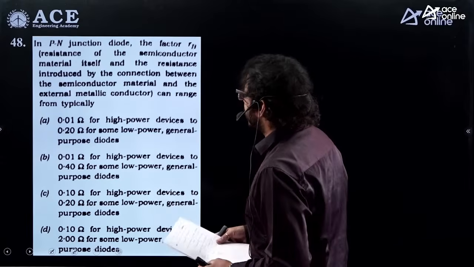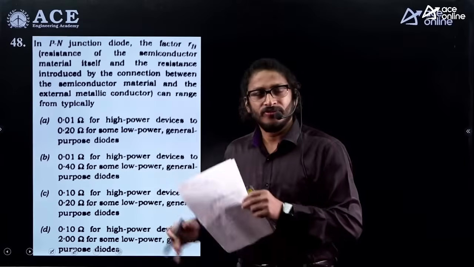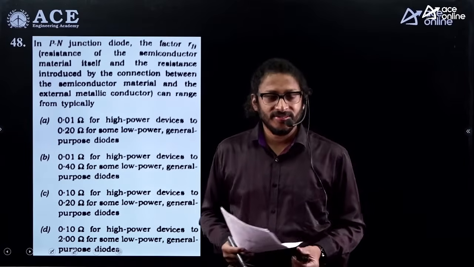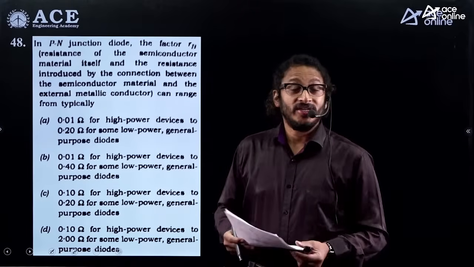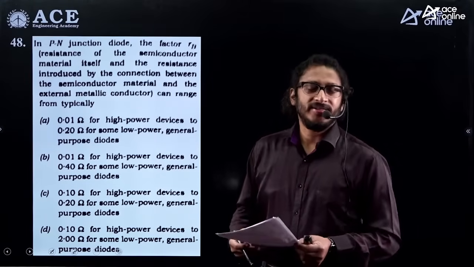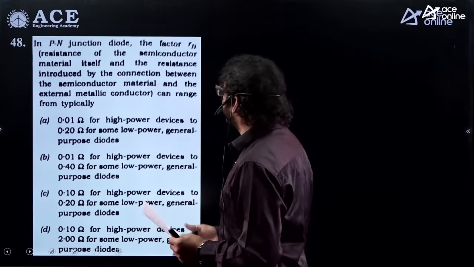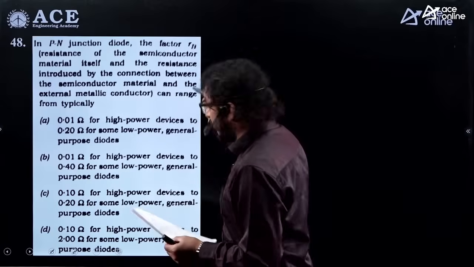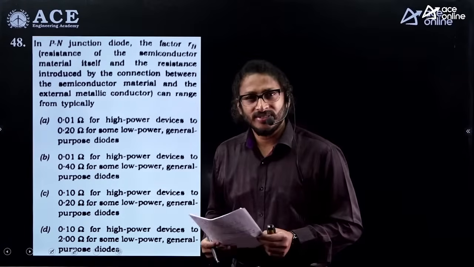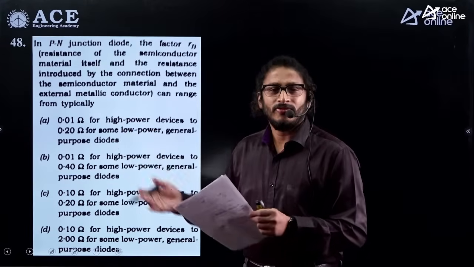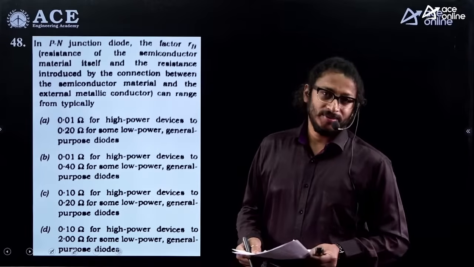Now go with one more question, dear students. In a PN junction diode, this question is of course related to low power electronics, that is our basic electronics, and also mixed with high power electronics, where you study power electronic devices. So try to link these two contexts. In a PN junction diode, the factor, it was not printed properly, is like a source resistance. The diode has a series resistance, right, dear students? That includes the resistance of the P-type material, the N-type material, and of course the metal contact wires and so on.